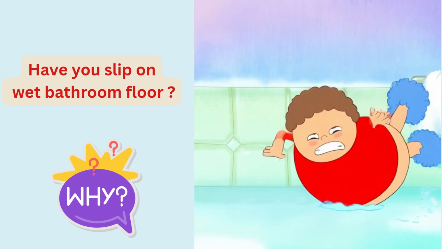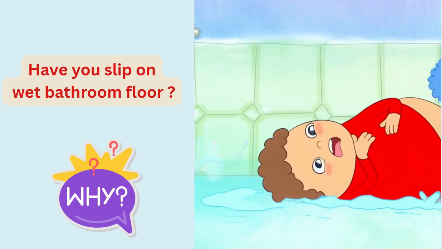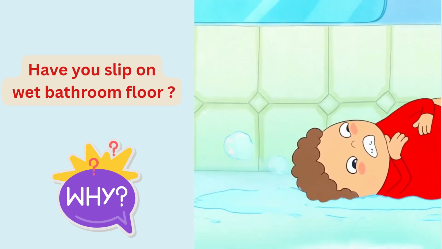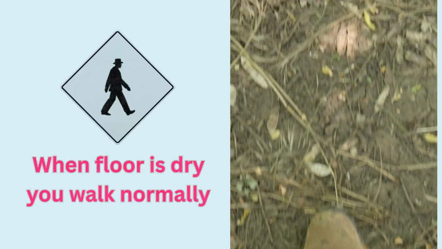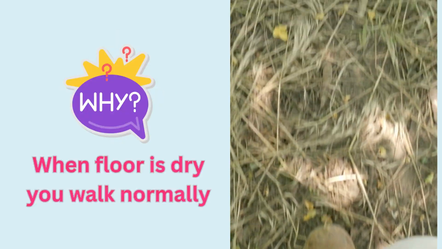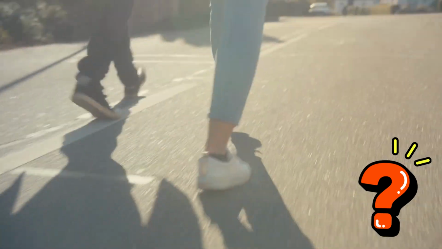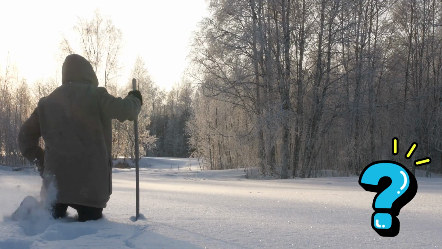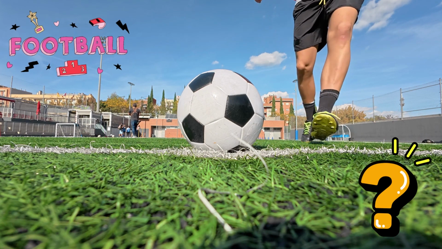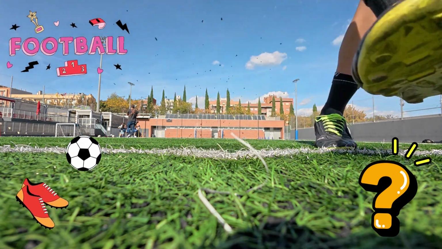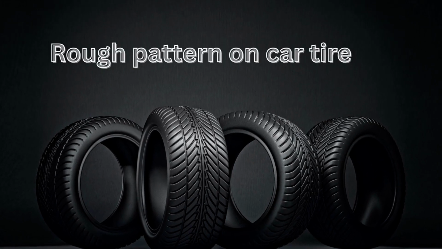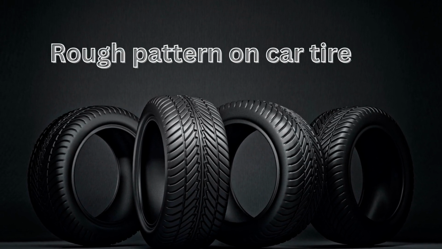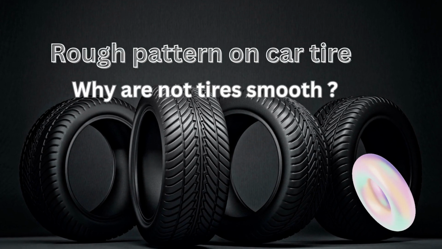Have you ever slipped on a wet bathroom floor and almost fallen? But when the floor is dry, you walk normally. Why? Why can you walk easily wearing shoes on the road but struggle to walk on ice? And why do football players wear shoes with spikes? Have you ever noticed the rough pattern on the car tires? Why are not tires smooth?